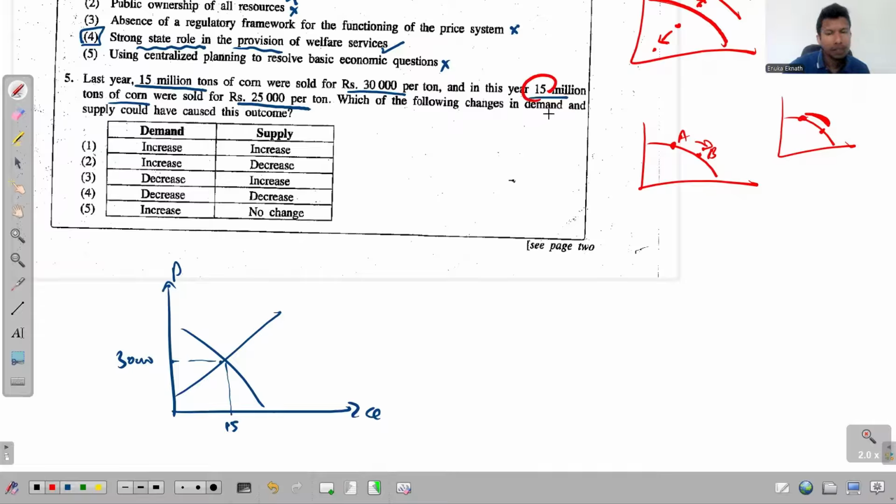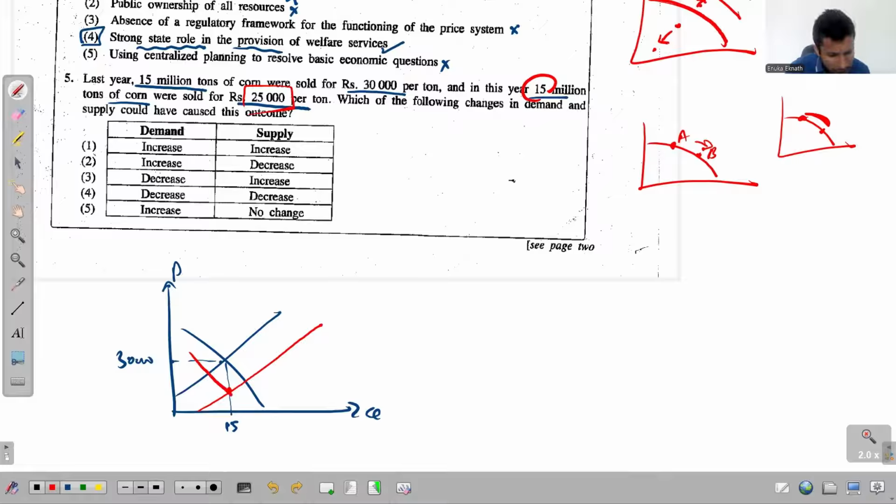The quantity is still the same, but the price has decreased to 25,000. So the new equilibrium has to be somewhere here. So how do we get the new equilibrium here? Then the supply curve must be something like this, and the demand curve must be something like this.